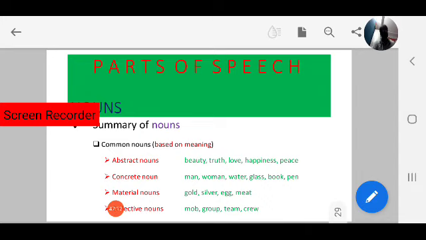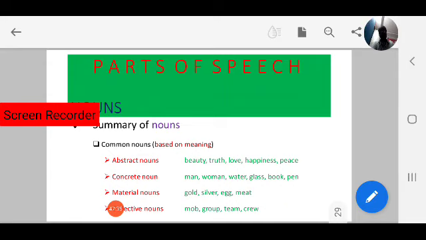Family, we treat it as a single unit. One family, two families, but we treat it as a single. What does family mean? A group of persons, a group of members. Like mob, a group of people. Class, a group of students. These are collective nouns.